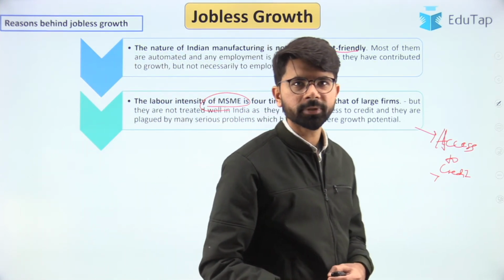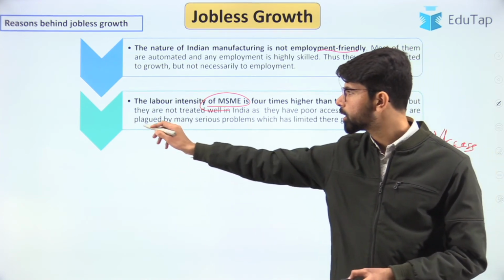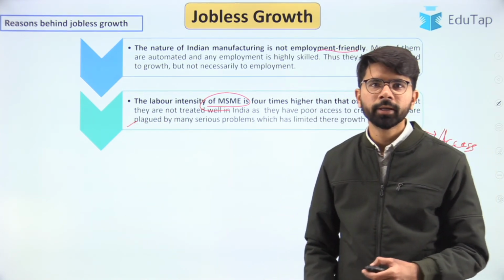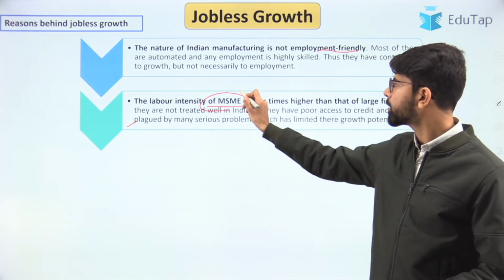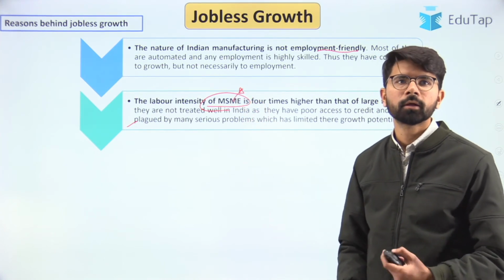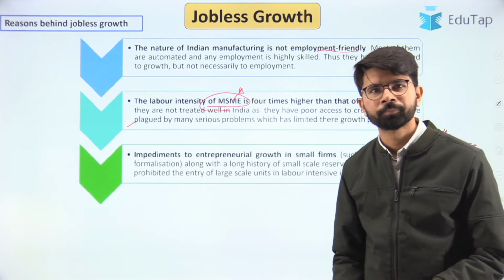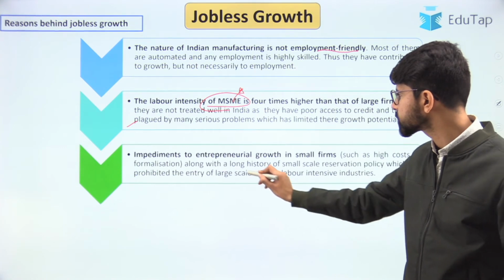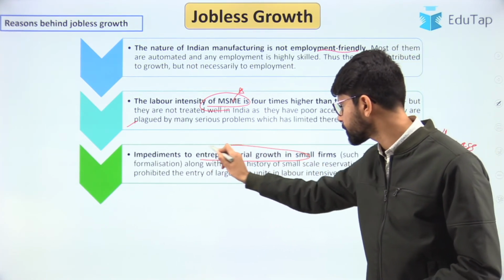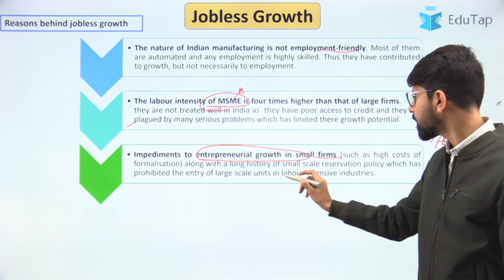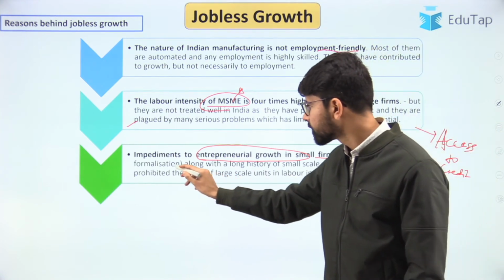So government has been coming up with various schemes in order to boost MSME growth, because it is the important segment which will create employment generation within India. And there are other impediments to entrepreneurial growth in small firms, such as the high costs of formalization.